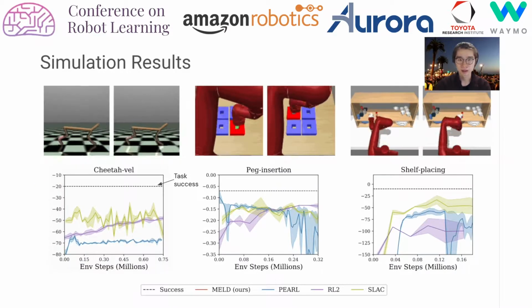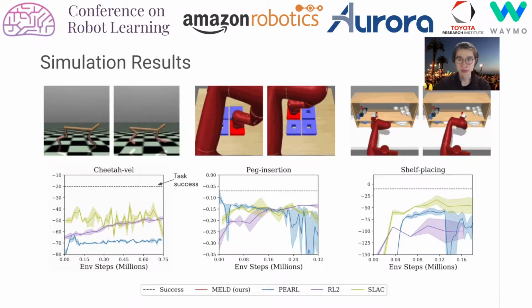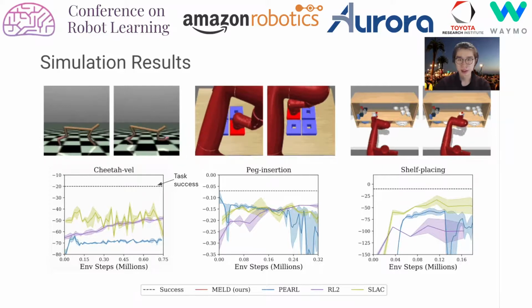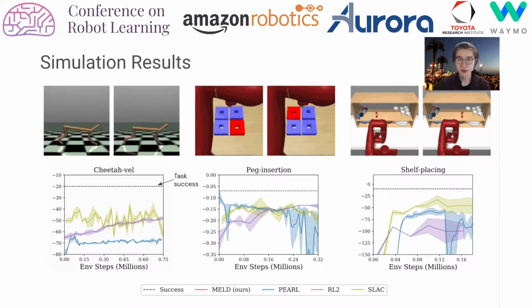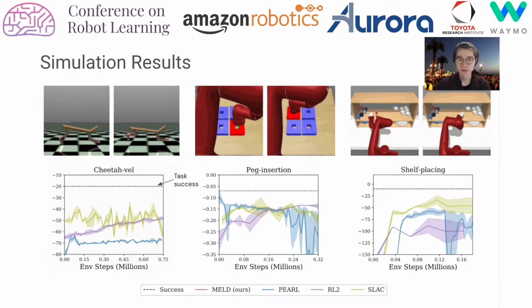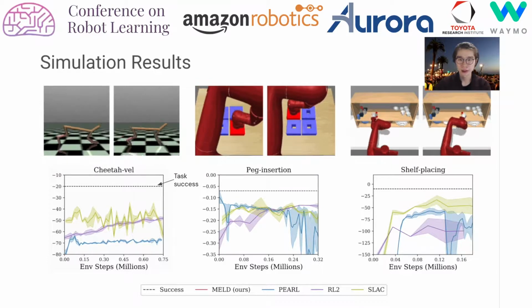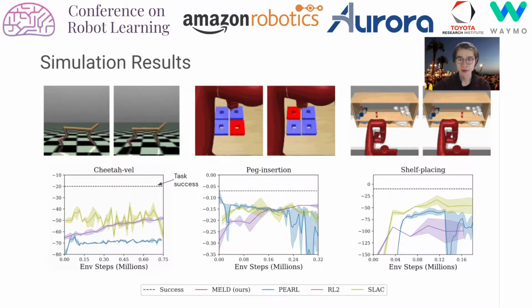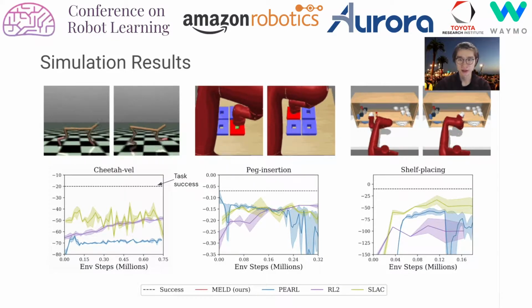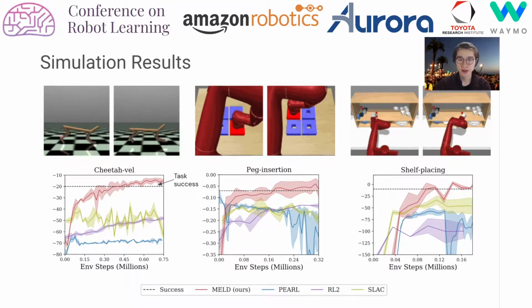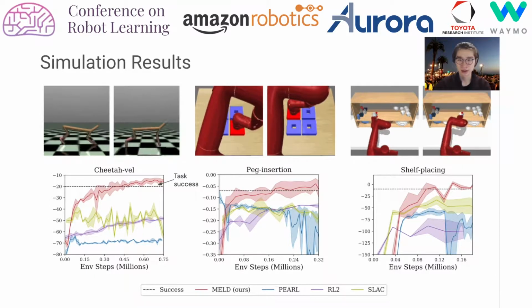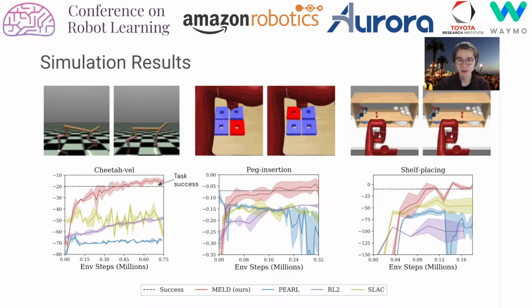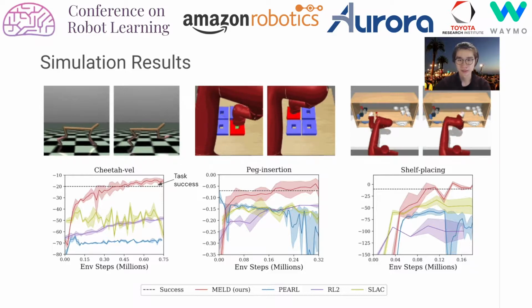We evaluate MELD on several simulated domains using the MuJoCo simulator. Similar to existing meta-RL benchmarks, in these environments, we use a shaped reward given at each time step. We compare MELD to previous meta-RL algorithms PEARL and RL squared, as well as latent state inference algorithm SLAC, which does not perform meta-learning. Across these domains, we observe that MELD is the only algorithm able to achieve consistent task success, plotted with a dashed black line.